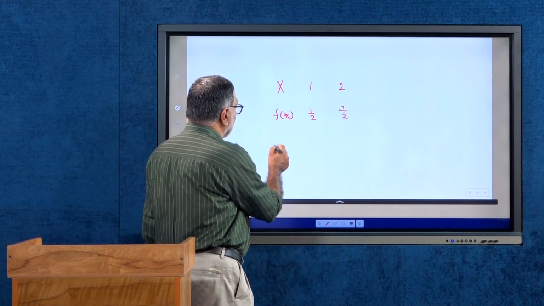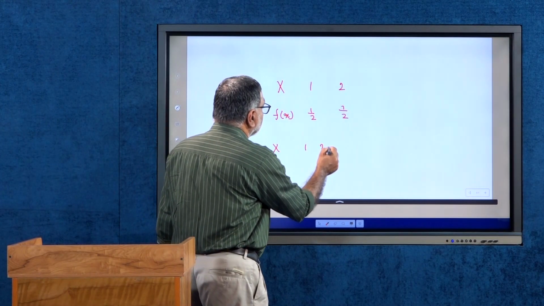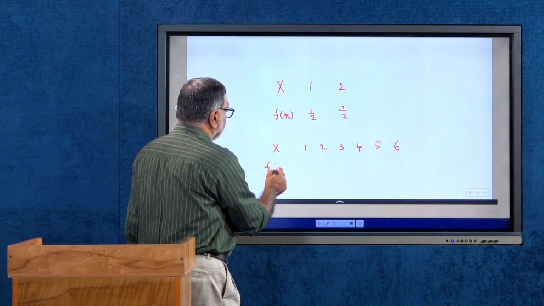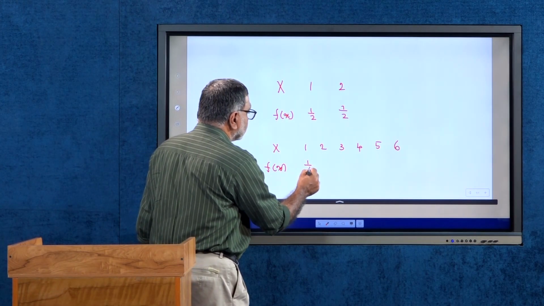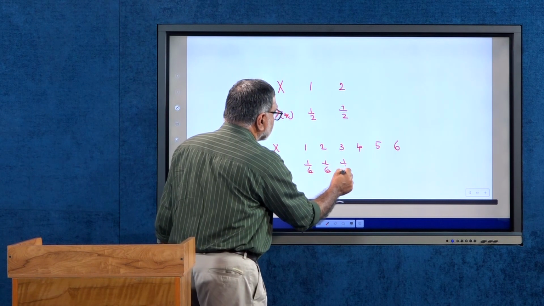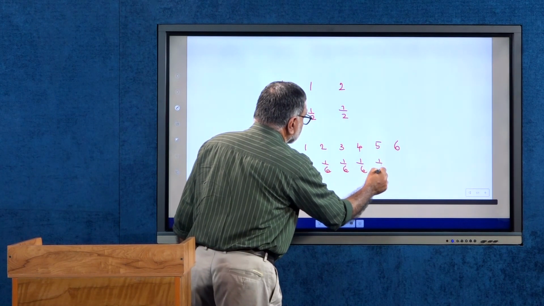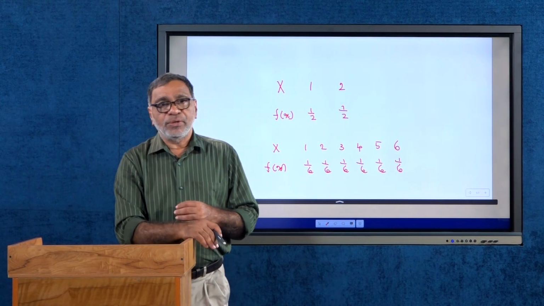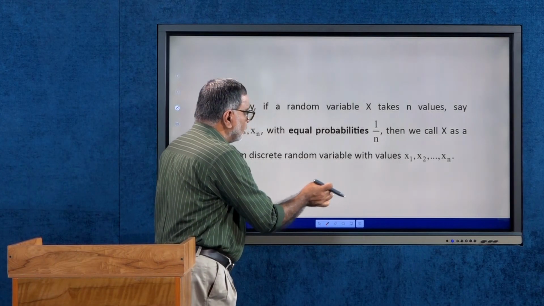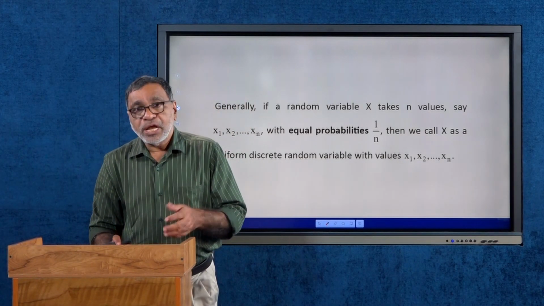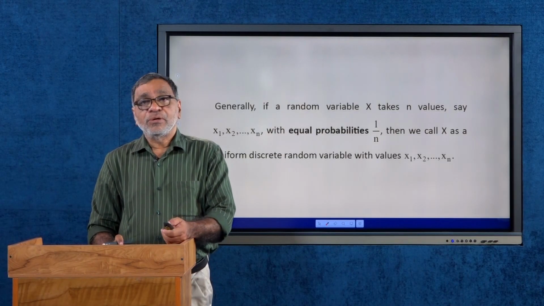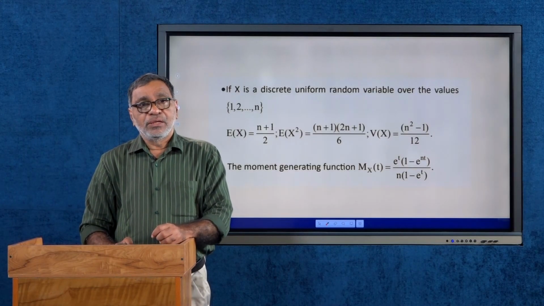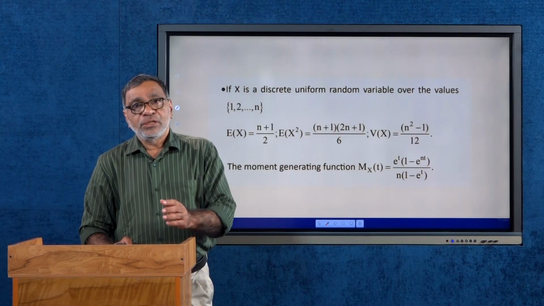Suppose X is a random variable having values 1, 2, 3, 4, 5, 6, and suppose the probability mass function is equal to 1/6, 1/6, 1/6, 1/6, 1/6, 1/6. So, this is also an example of a discrete uniform random variable. And for a discrete uniform random variable, our aim is to find different quantities like expectation, variance, moment generating function, etc.